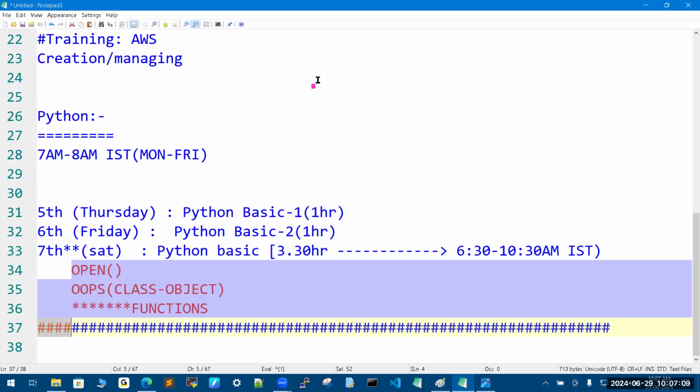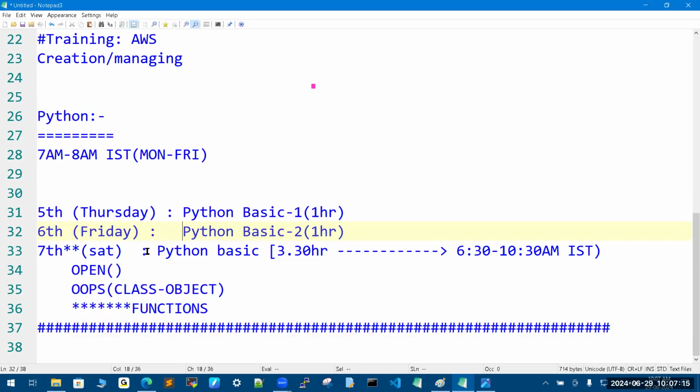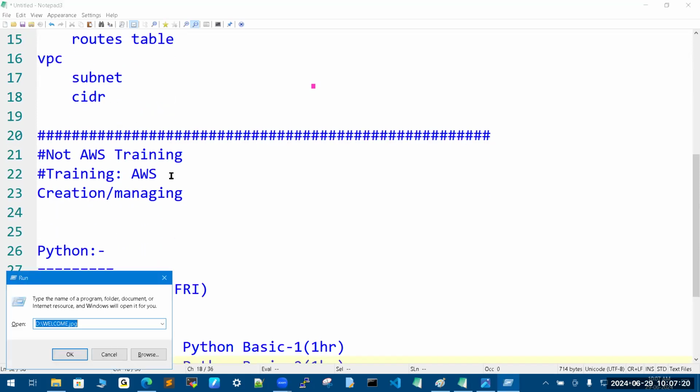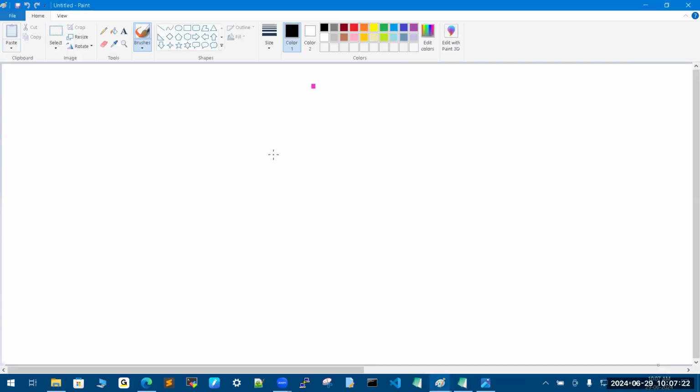So leave it about Python, guys. Why? Because if you don't know Python, I will explain how to manage that. I will take care of it. But you should be good at this. And coming to the technical point: sir, how will Python work? I don't know anything, but I have to provide some basic information on how Python will work. For that, I need to provide some basic information. Give me 1 minute.